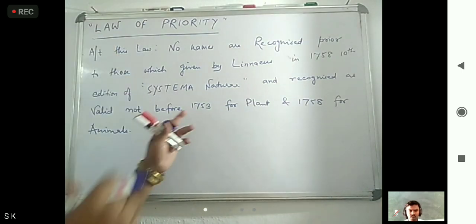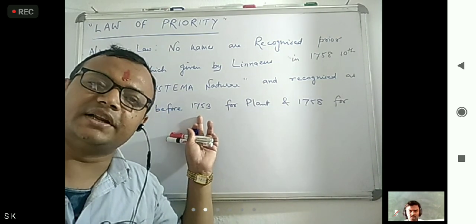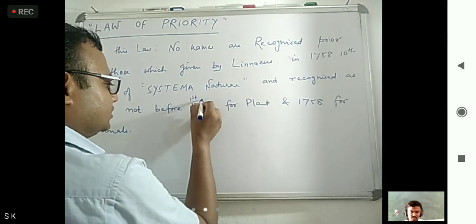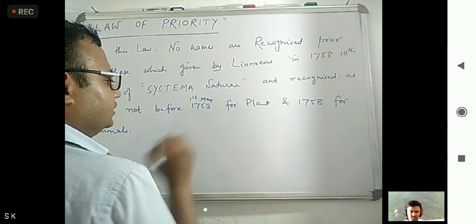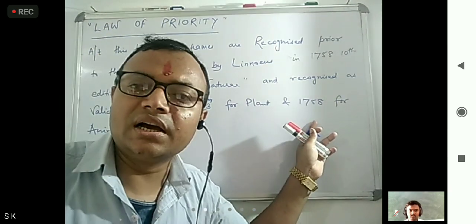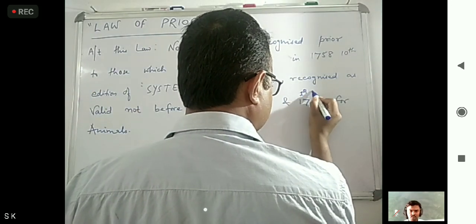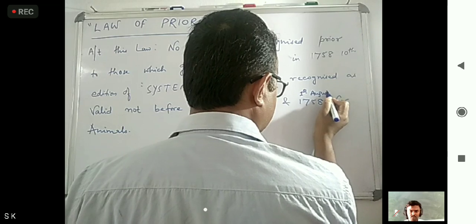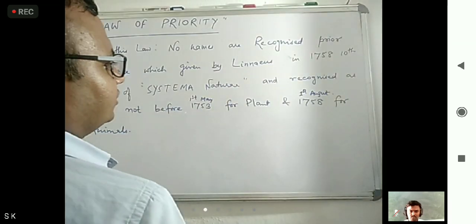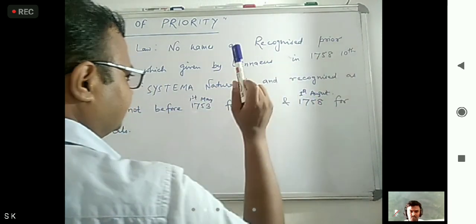Okay, so 1753, it was the date 1/5/1753, 1 May, or we can say 1st May 1753 and 1st August 1758. So according to this law, no names are recognized prior to those given by Linnaeus in 1758.